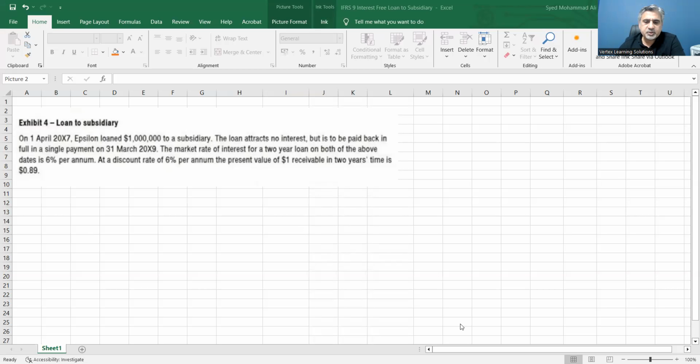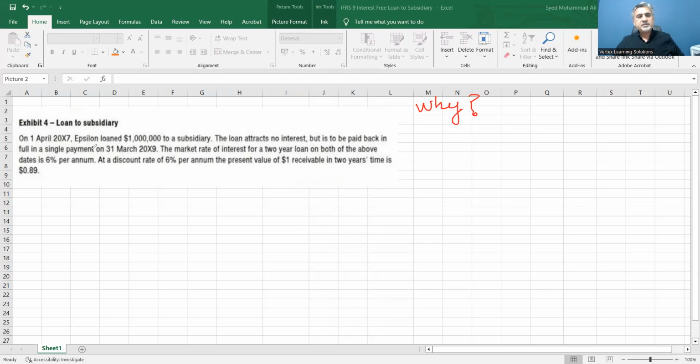Okay, a very short question, but an important concept. This is from, again, IFRS 9, and actually, this is about an interest-free loan between the parent and the subsidiary. It's not a very difficult question, but there is one concept which I want to explain, because sometimes students just get confused about why they are doing this treatment. So I would like to answer this why.